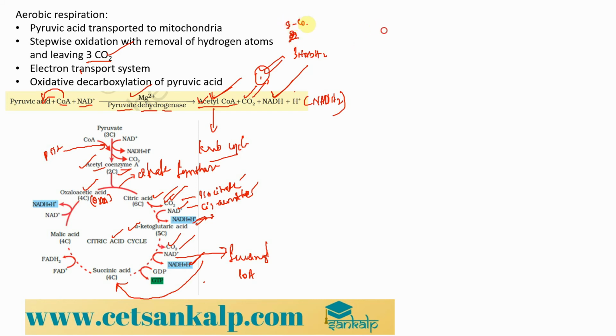3 CO2 we got. Now here this step is important for us, from succinyl-CoA to the succinic acid. Why? Because as you can see over here, there is a formation of GTP. Generally we have discussed that ATP is the main form of cellular currency, but there are other molecules that can be used as a cellular currency. But why ATP? There are several reasons. One of them is that ATP is most abundantly found in the cells.